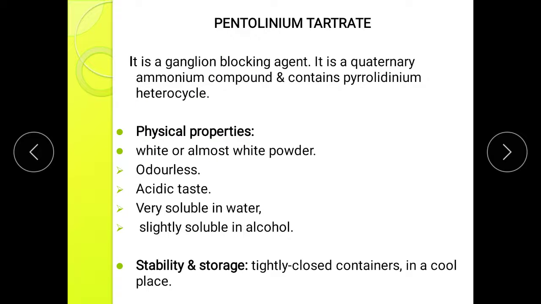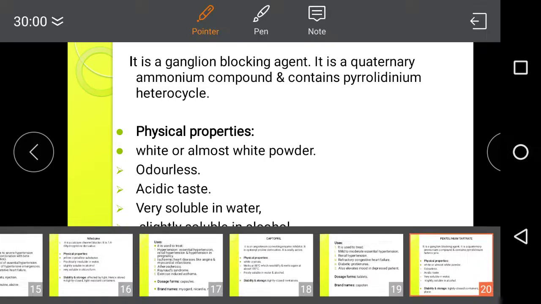Next drug, that is pentolinium tartrate. This pentolinium tartrate is a ganglionic blocking agent and it is a quaternary ammonium compound, containing a pyrrolidinium heterocycle. Physical property: available as white or almost white powder, odorless, having acidic taste, very soluble in water and slightly soluble in alcohol. Stability and storage: it should be stored in a tightly closed container in a cool place.